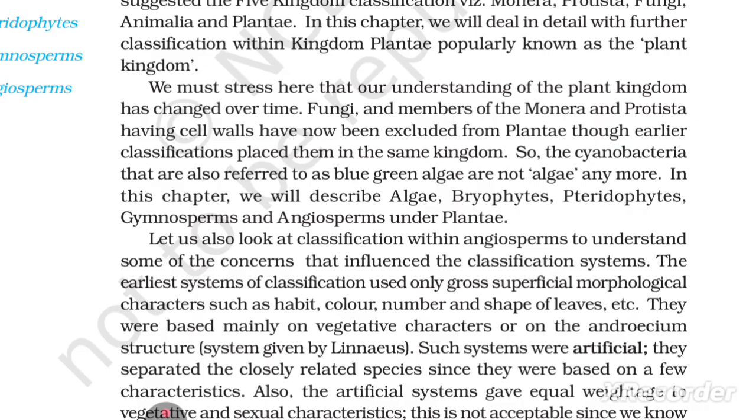The earliest system of classification used only gross superficial morphological characters such as habitat, color, number, and shape of the leaf, etc. They were based mainly on the vegetative characters or on the androecium structure, a system given by Linnaeus.